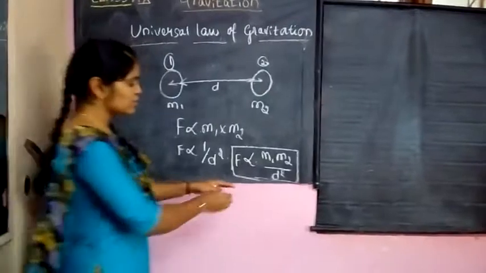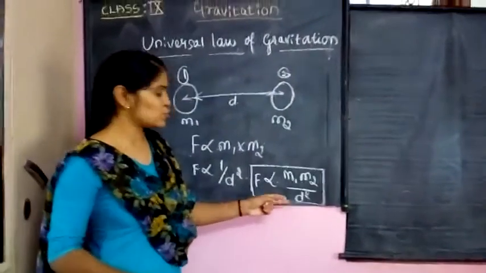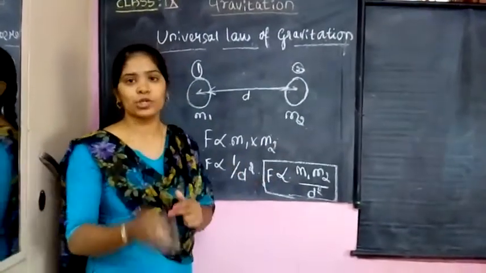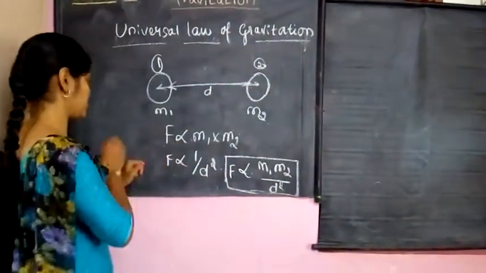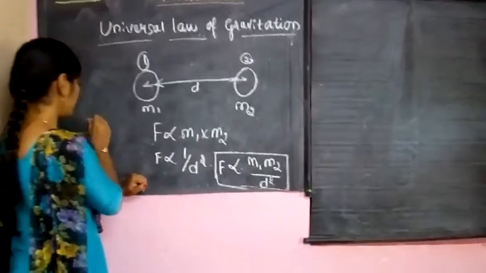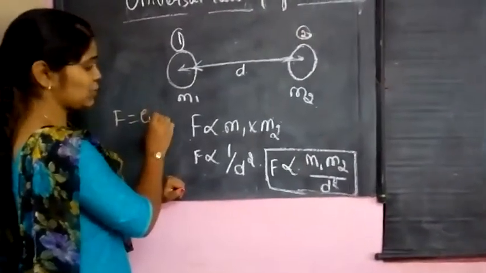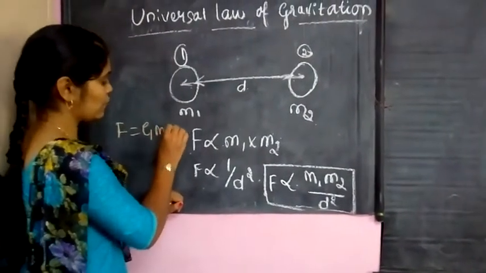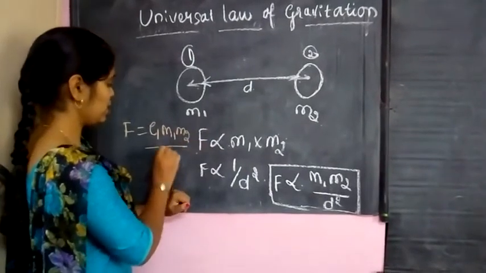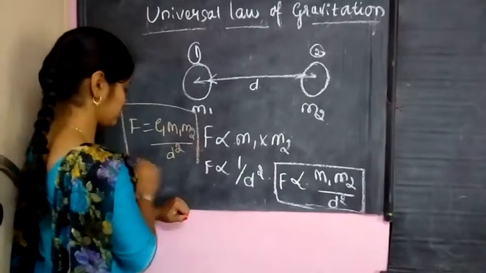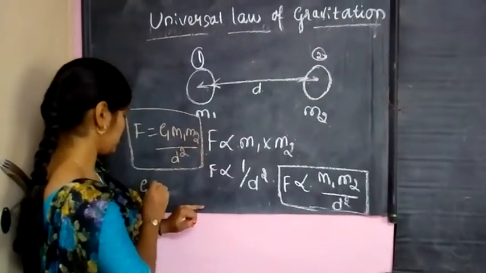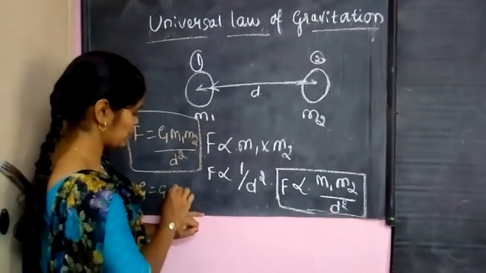Students, this is a proportionality sign. To remove this sign, we apply a constant called the gravitational constant. Here I am writing F is equal to G into m1 m2 divided by d square, and this G is the gravitational constant.